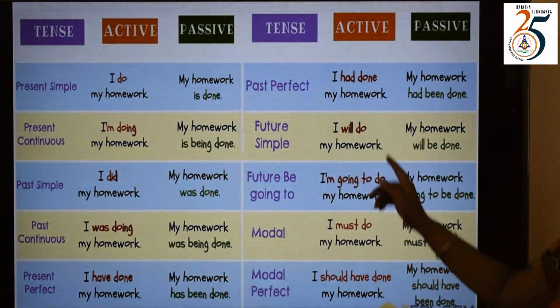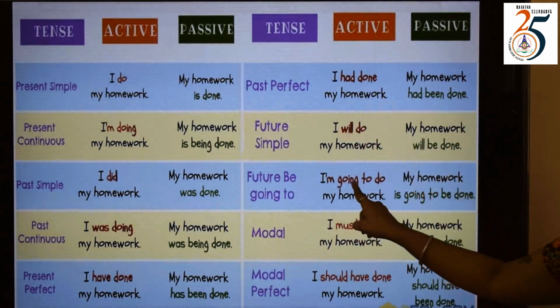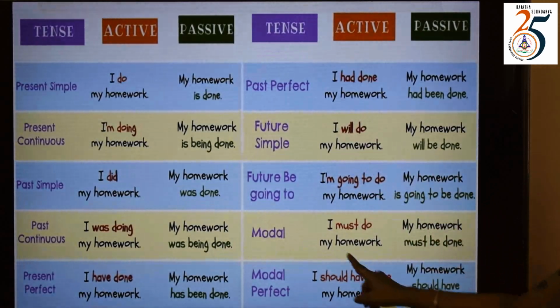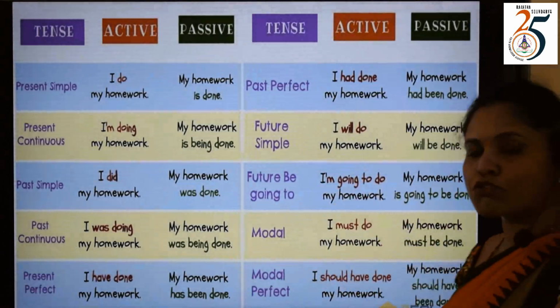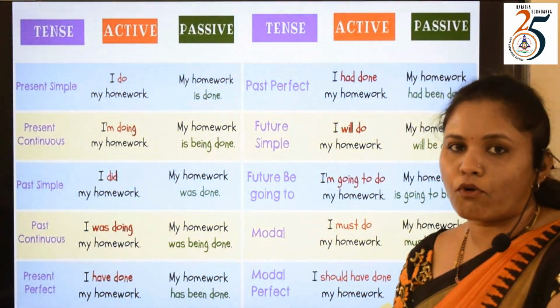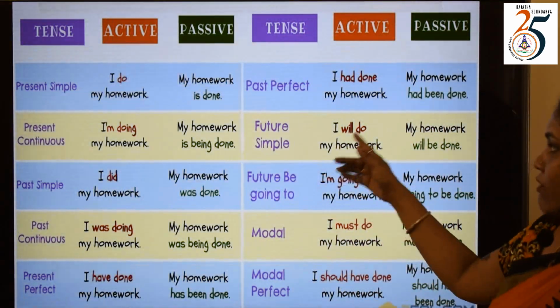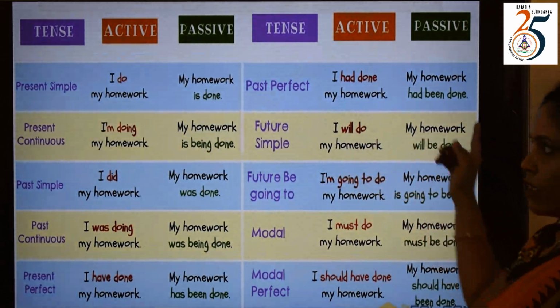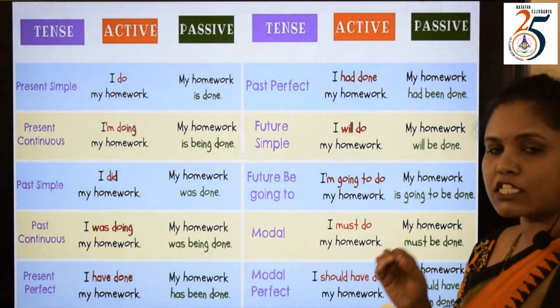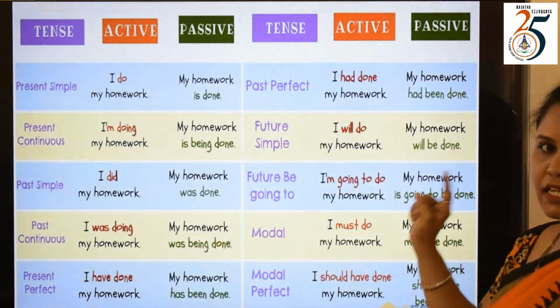In all these you can observe, "will" is added with the be form. Will be, going to be, must be, and should have been. So when it comes to future, it has to be with the be form of words along with the auxiliaries or modals present in the sentence. "I will do my homework." "My homework will be done." "Do" will change to "done," which will remain the same, that is, changing into the past participle form will remain the same for all the sentences.